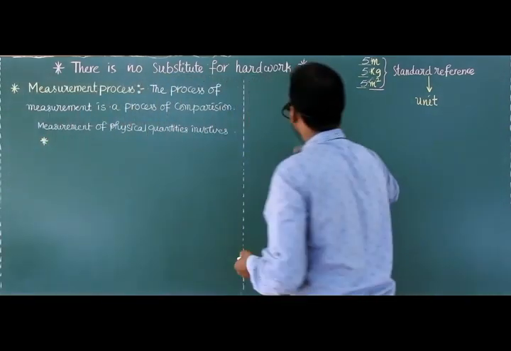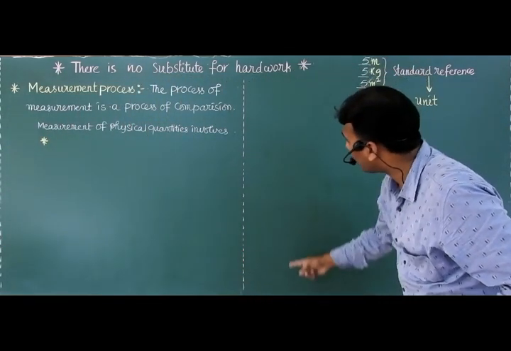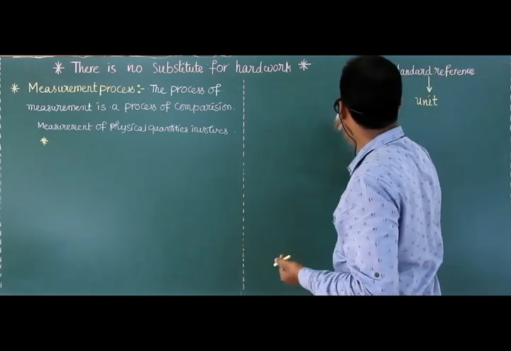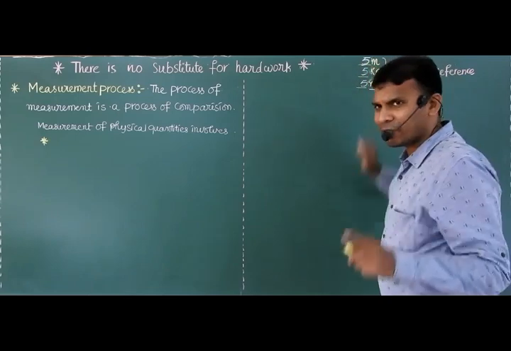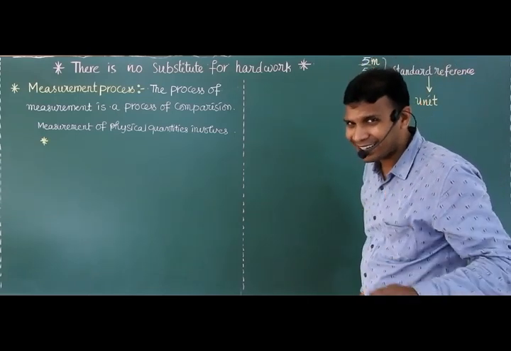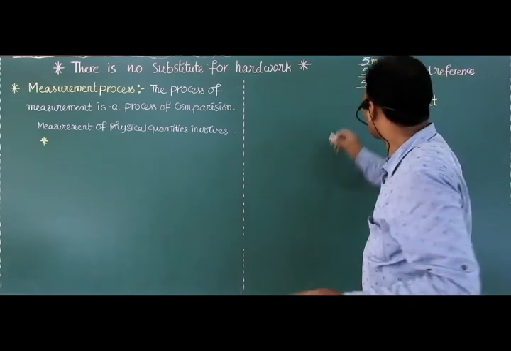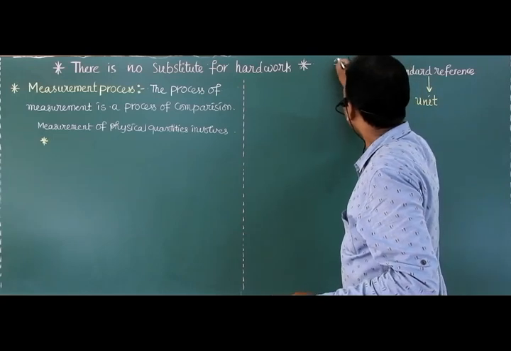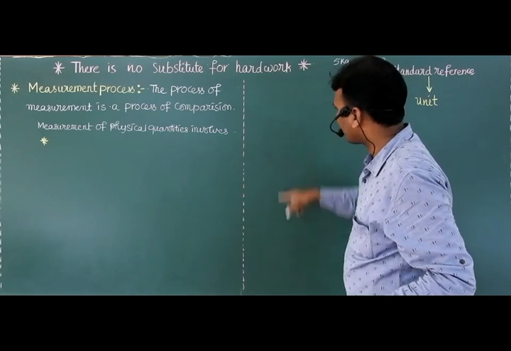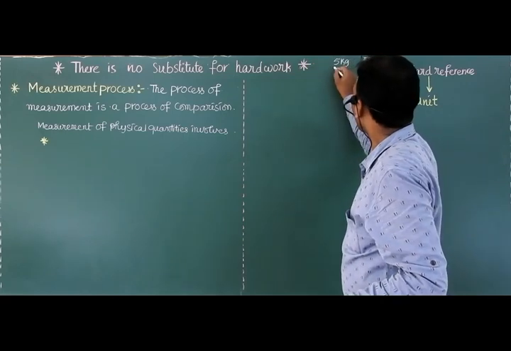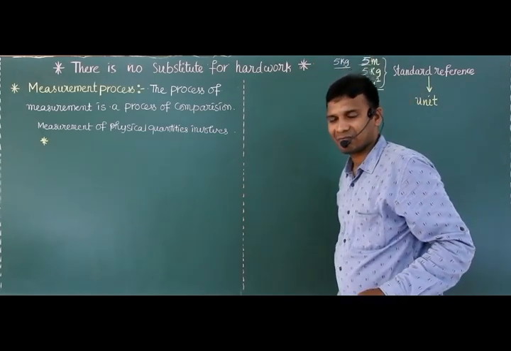For example, you are measuring the length of the board. Answer 5. 5 must be followed by a standard reference. For example, I wrote 5 kg. I am asking the length of the board, and you are writing 5 kg.